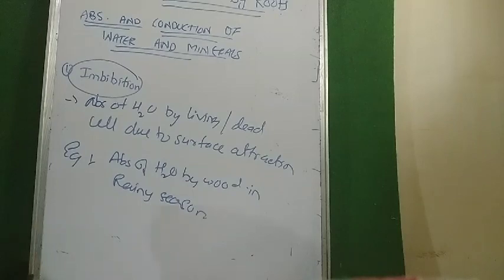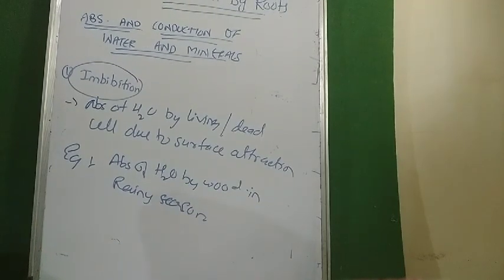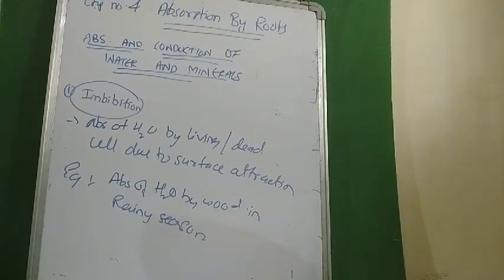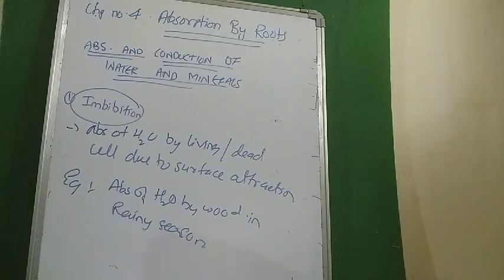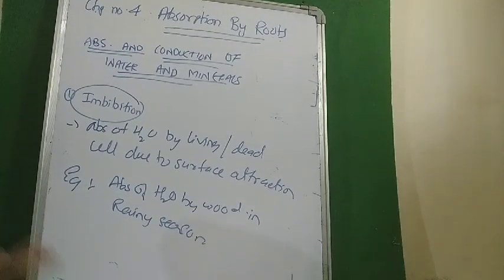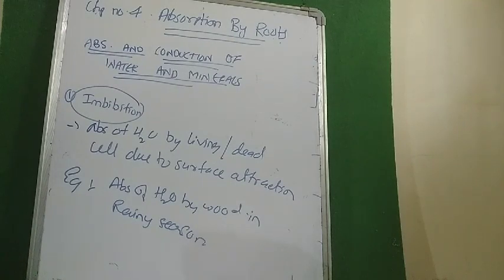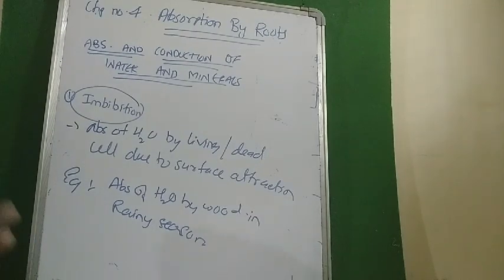There is a lot of moisture in the atmosphere in the rainy season. So the water molecules in the surroundings feel a surface attraction to the surface of the wood, which is dead, so it contains dead cells. Wood is produced from the dead parts of the bark of the tree. So the dead cells of the wood face surface attraction towards the water molecules, and water is absorbed simply through this process.